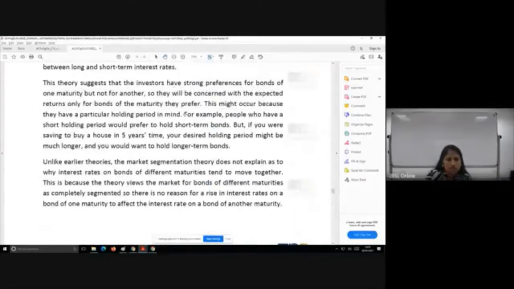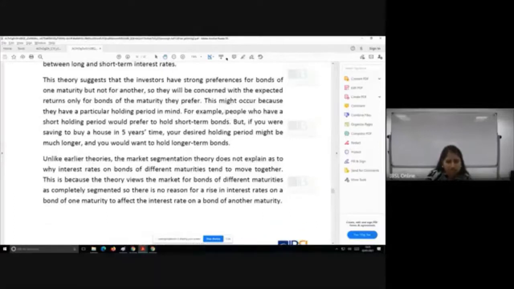So, for example, people who have a short holding period would prefer short-term bonds. If you want to invest in an instrument and your preferred holding period is short-term, then you will definitely look for a short-term bond. If your preference is towards the long-term, you're going to look at a long-term tenor. A short-term bond is not going to change your mind.